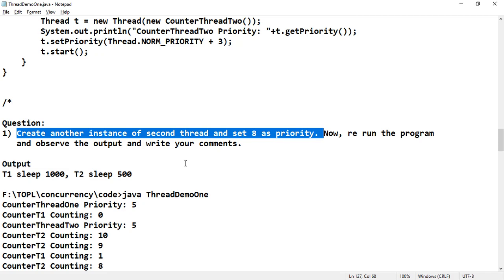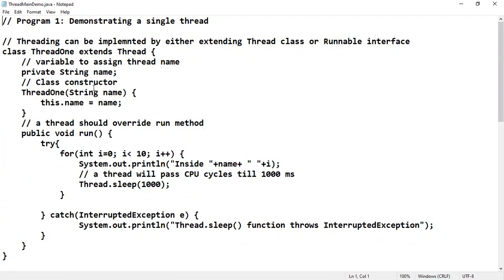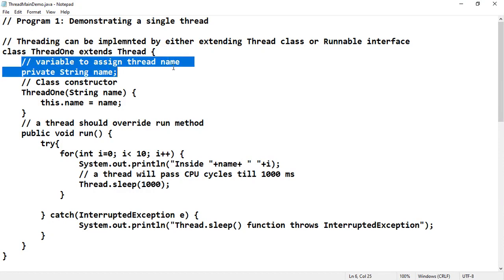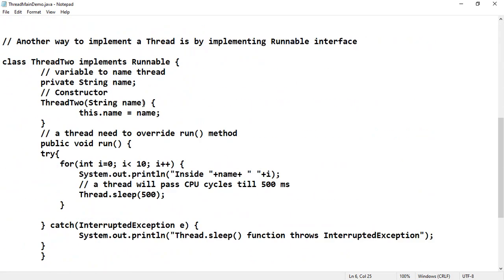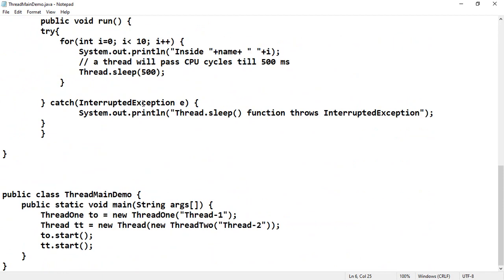I am giving you this program for your study. You perform the cases that I have done on the previous program, and observe each and every line. Anyhow, I have given the comment for each and every line. Rerun this code with the different cases that I have shown in the current lecture, so that you can understand how this particular threading is going to be executed.